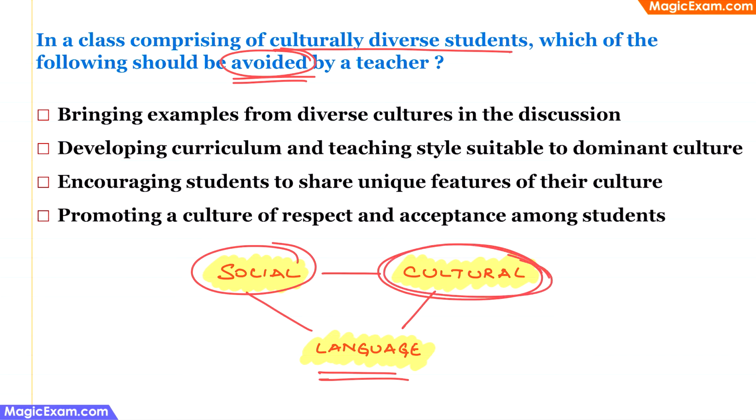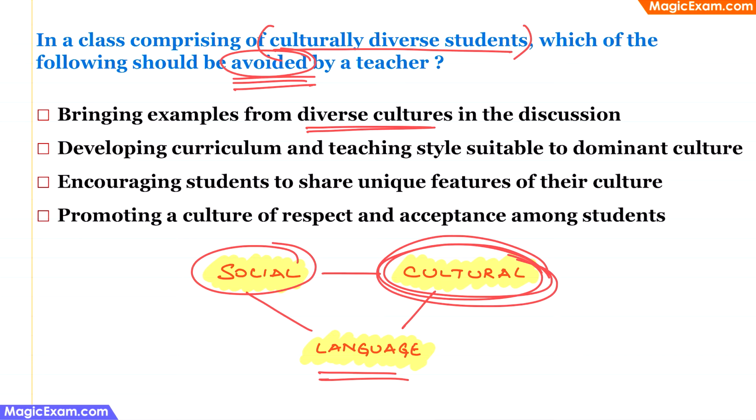Now, when we look at the options, those which should be avoided by the teacher are those which do not encourage cultural inputs. The first one says bringing examples from diverse cultures into the discussion. If these are culturally diverse students, that is students from different states of India, then children should be encouraged to bring their examples from their own culture, that is from different states, because the other children can learn from such examples. Therefore, this should not be avoided.